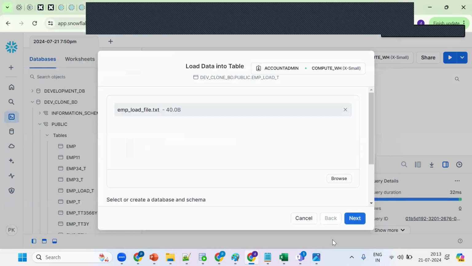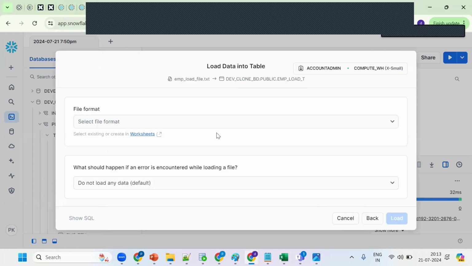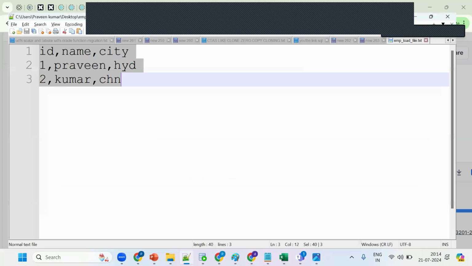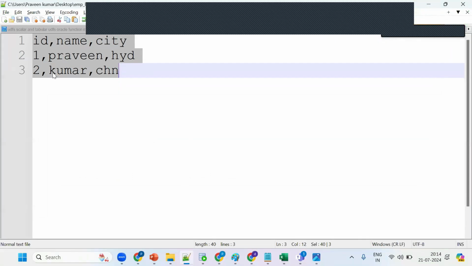Click on this value, browse, next. Now see what exactly happened. We are taking the file emp load txt into dev clone bd public schema and loading. This is the database name, schema name, and object name. This is called the fully qualified name. We are taking the data from the txt file and loading it into the particular database, particular schema, particular table. Now the file format is the same text as a CSV, comma separated value.